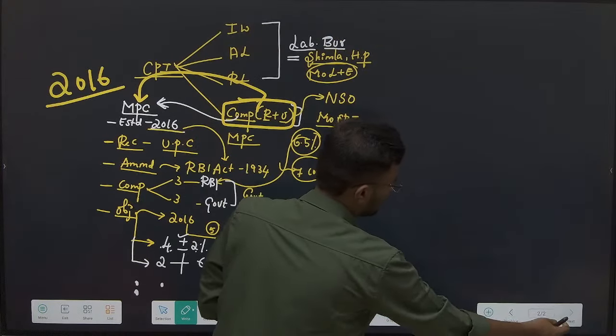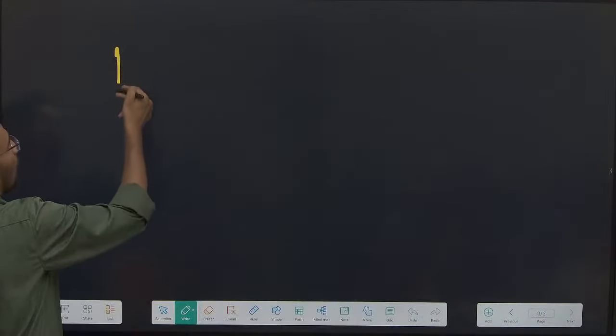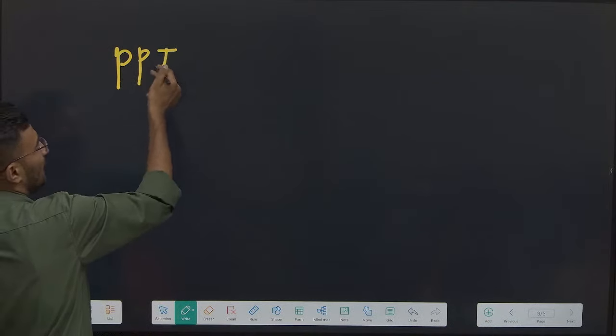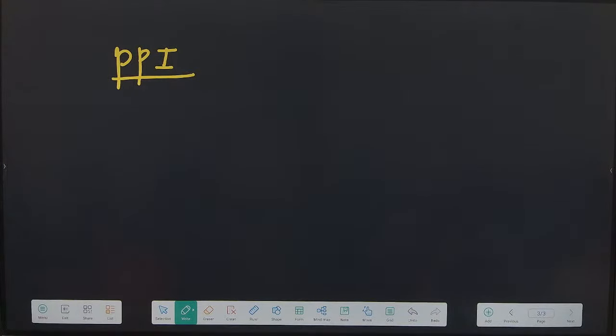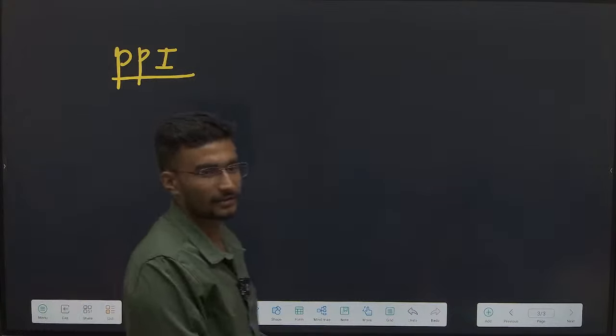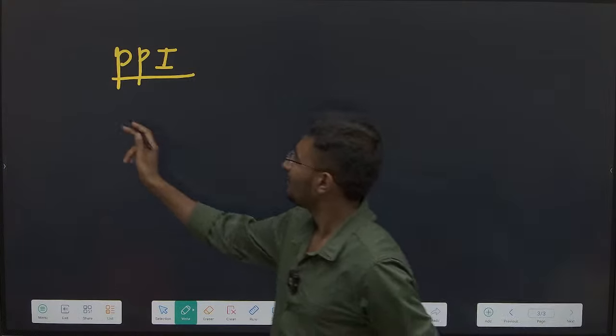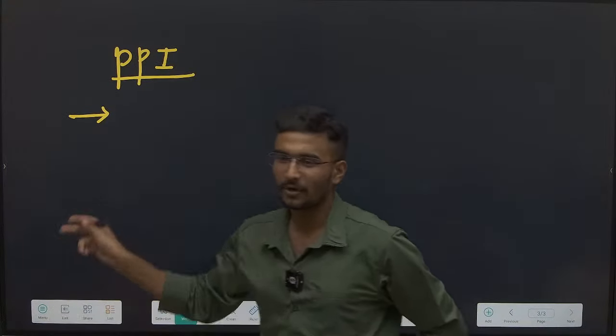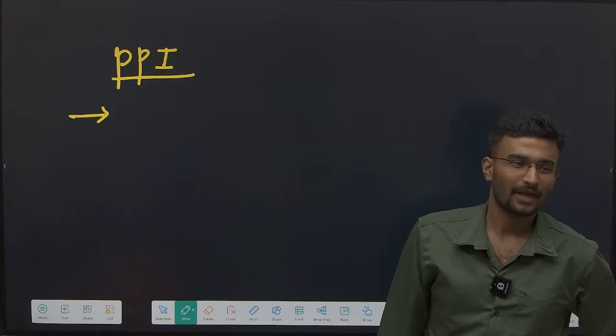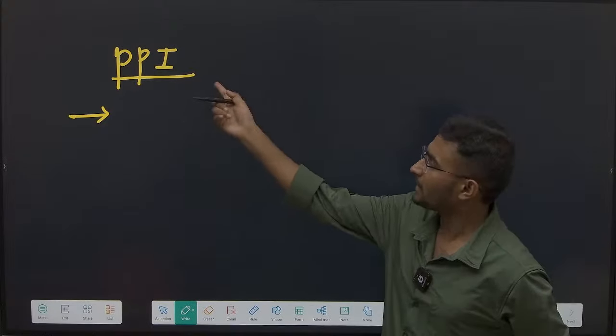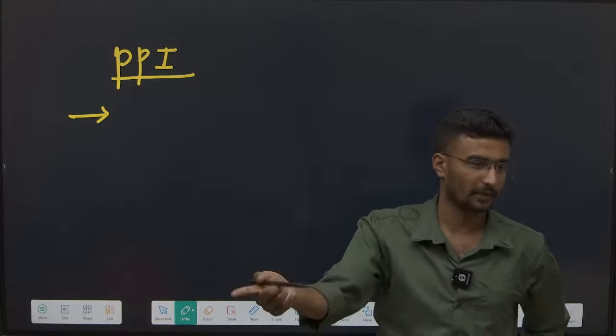Recently PPI is coming up. What is PPI? Now this PPI is released by whom? No one, because it is not yet implemented. But the concept is super.